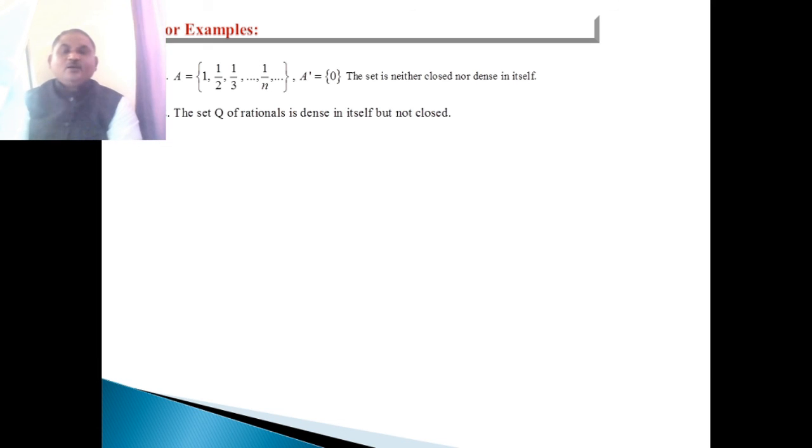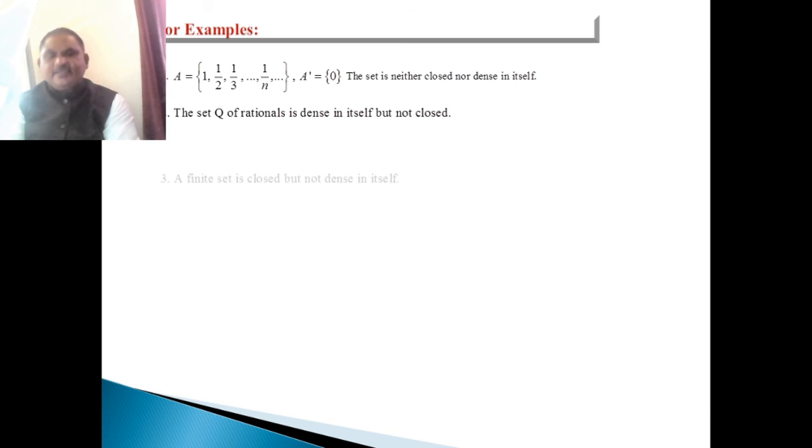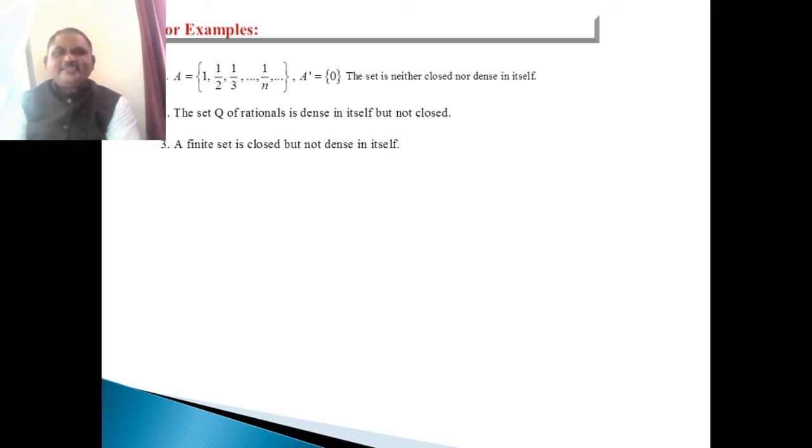The set of all limit points of the rational number set is R, and the irrational numbers are not contained in Q. Therefore Q is not a closed set, but this rational number set is dense in itself. Third example: a finite set is closed but not dense in itself.